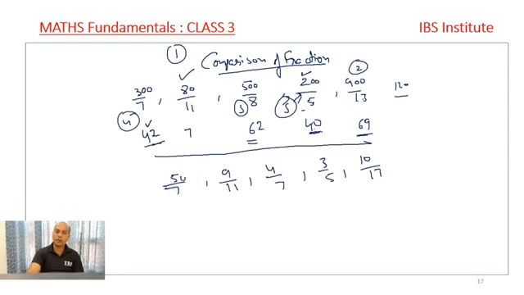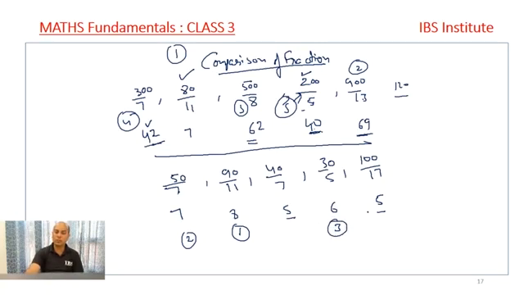So what we do is add 0, 0, 0 to each of the fractions. Now 7 into 7, 49. 11 into 8, 88. 7 into 5, 35. 5 into 6, that is 30. And 17 into 5, 85. Right? So we know the first position is this, second is this one, third is this one.